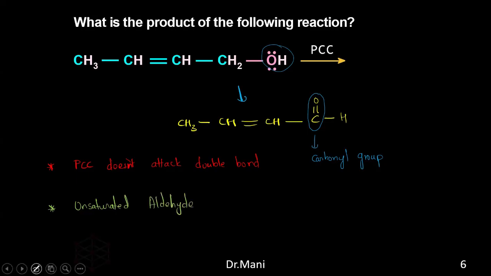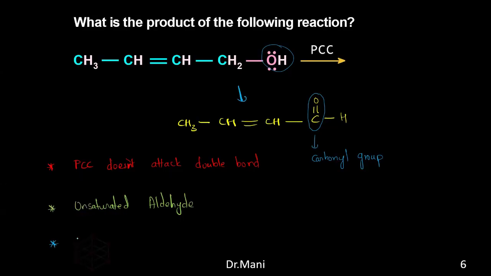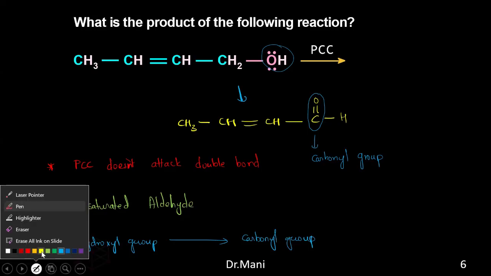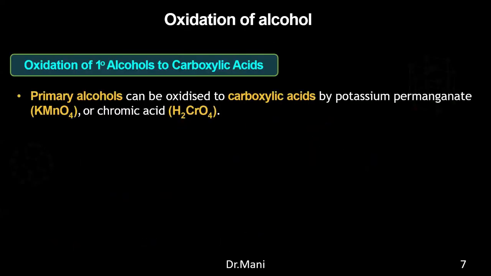One more thing. Whatever the hydroxyl group is there, it is attacked by the PCC and it will turn out to be the carbonyl group, or you can say it is oxidized into the carbonyl group with the help of the PCC. So are these 3 points clear? Yes, sir. Okay.